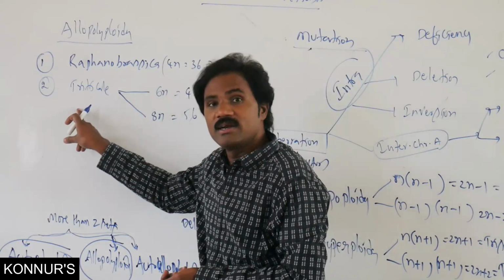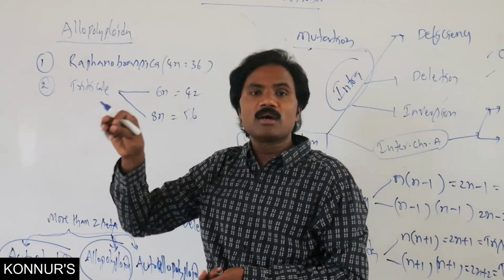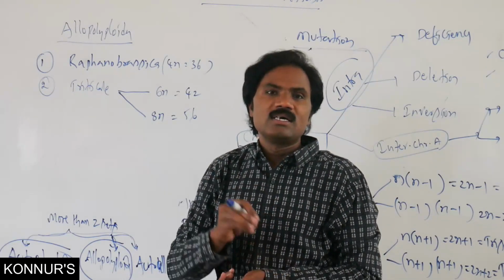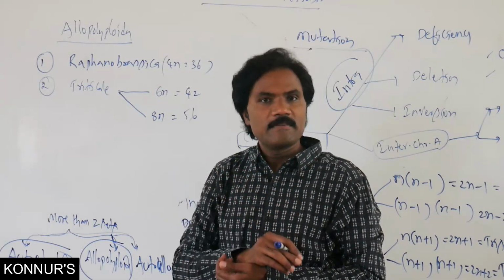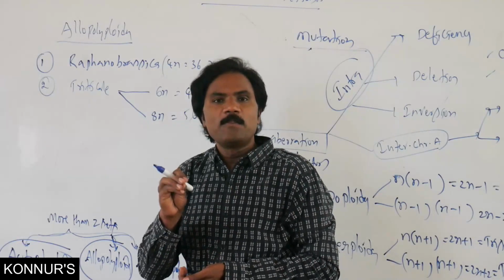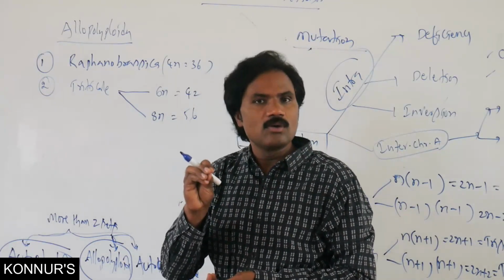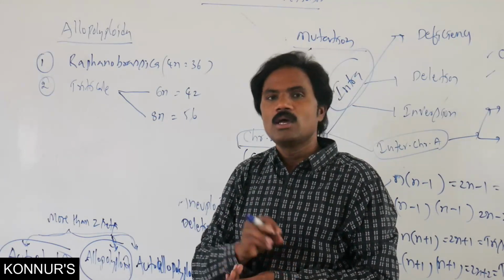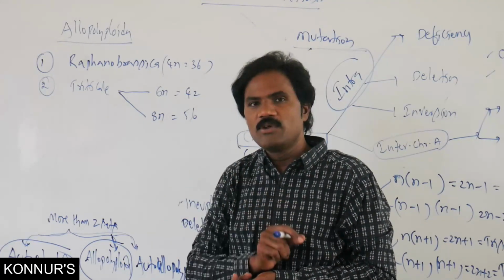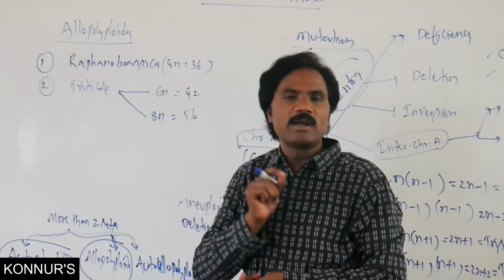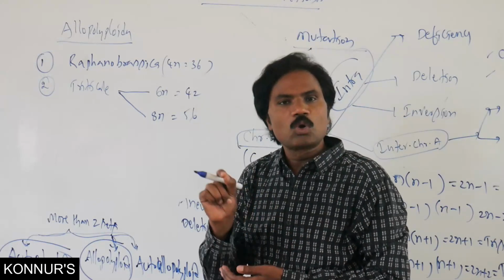Then similarly triticale, one parent is the wheat plant, and another is the rye plant, Secale cereale. This Secale cereale is diploid, 2n equal to 14. Then the durum wheat plant is normally tetraploid, that is 28.